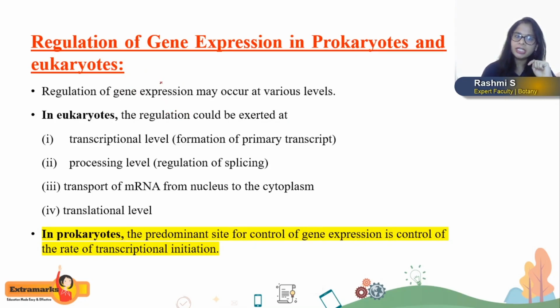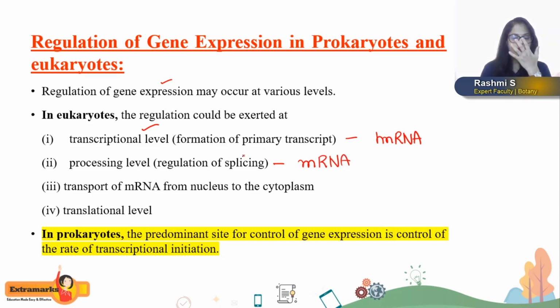Now coming to regulation of gene expression in prokaryotic and eukaryotic organism, as I already told you, the regulation of gene expression can occur at any level in eukaryotes, right from the transcription level, that is when the mRNA has to be synthesized, that is the synthesis of hnRNA. At this level, the gene can be regulated, or the processing of hnRNA, that is conversion of hnRNA into mRNA molecule by post-transcriptional modification, which involves splicing, capping, tailing, etc. Even at this level also, the regulation of gene can take place in eukaryotes.